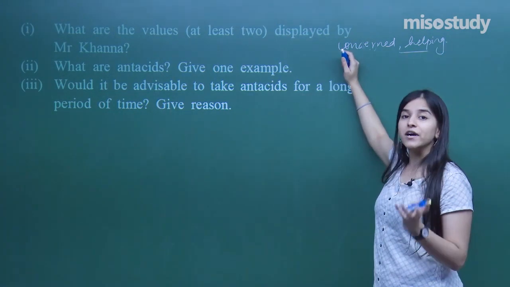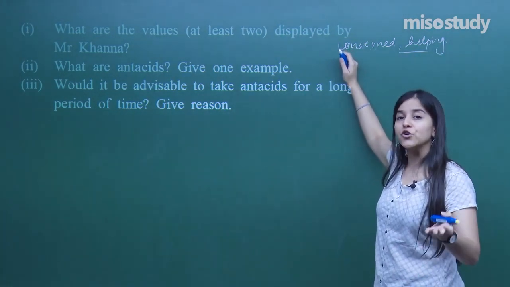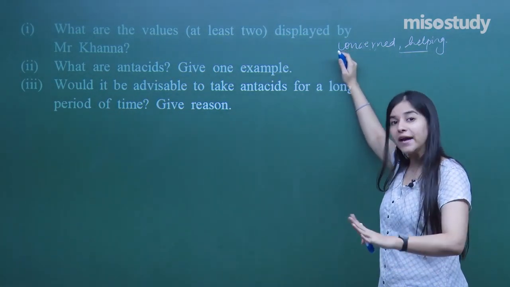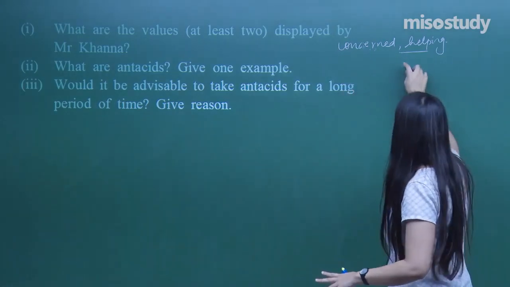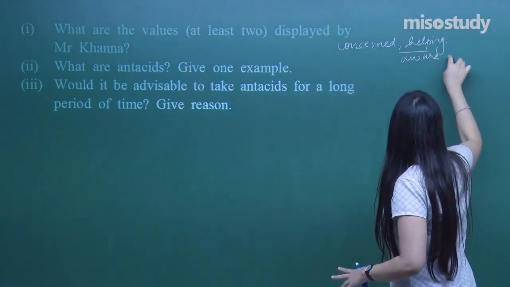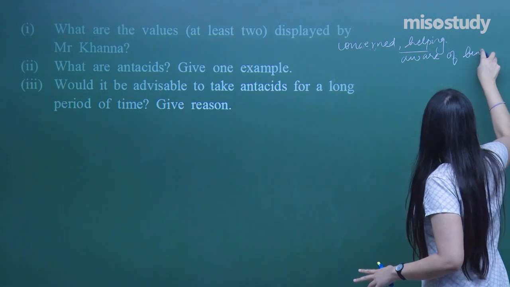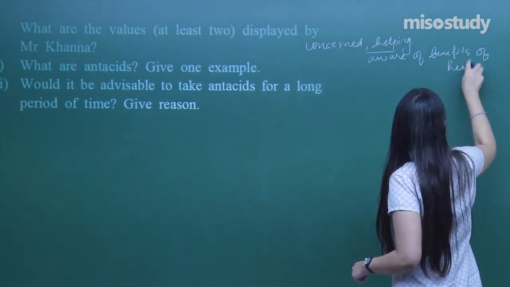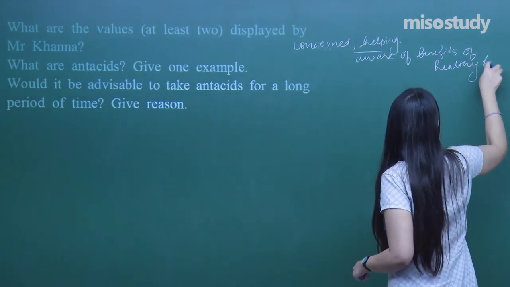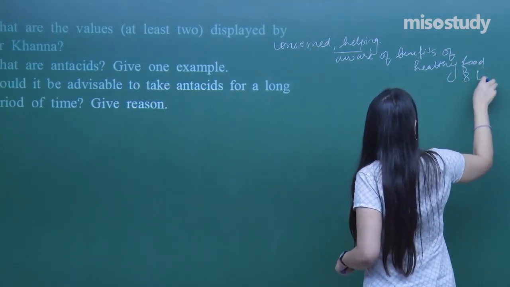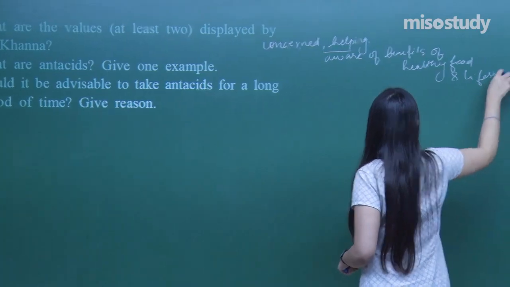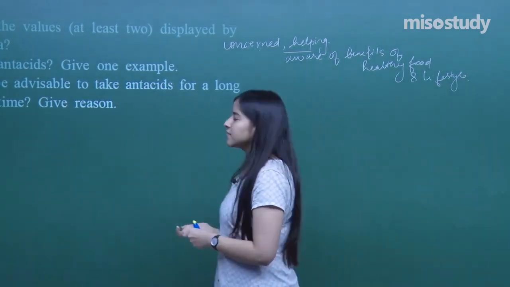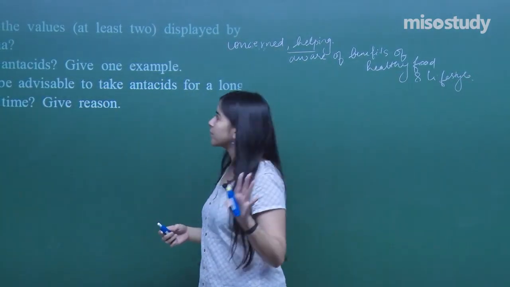He knew the disadvantages of having junk food and not healthy food and a healthy lifestyle. So he was aware of the benefits of healthy food and lifestyle, yes? So these are at least 2 you can pick from here.